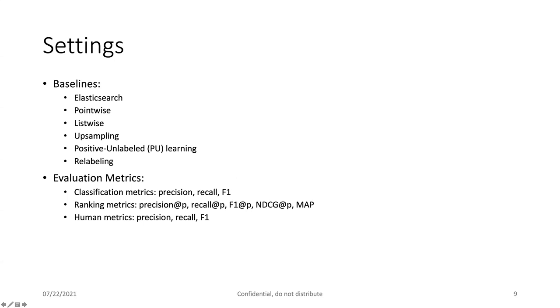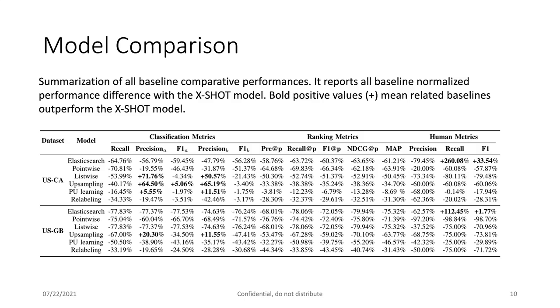And we evaluate our results using the precision, recall, and F-score for the classification metrics. And we also have some ranking metrics, and we also propose some human metrics. Those metrics are evaluated for all the models and baselines. So from the model comparison here, we can see that most of the time, our proposed model works better.